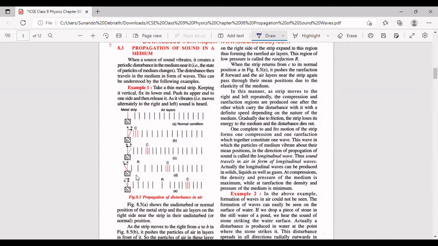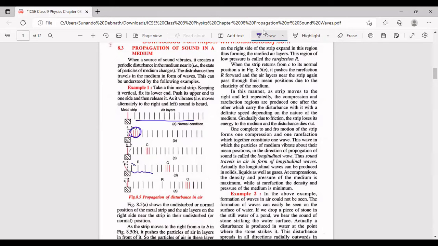Now what happens in the next case when it goes to the another extreme position, फिर A से C गया, this metallic strip goes to its another extreme position. So वो फिर पीछे गया, the air layers got separated, the distance increased between them. So a new thing happens over here. यहाँ पर normal distance था, यहाँ पर close distance था. अब जब ये और पीछे लेकर गए तो a new thing happens, the air layers distended apart, they got even far apart. अब देखो air layers पहले normal के तुलना में काफी दूर दूर हो गए.